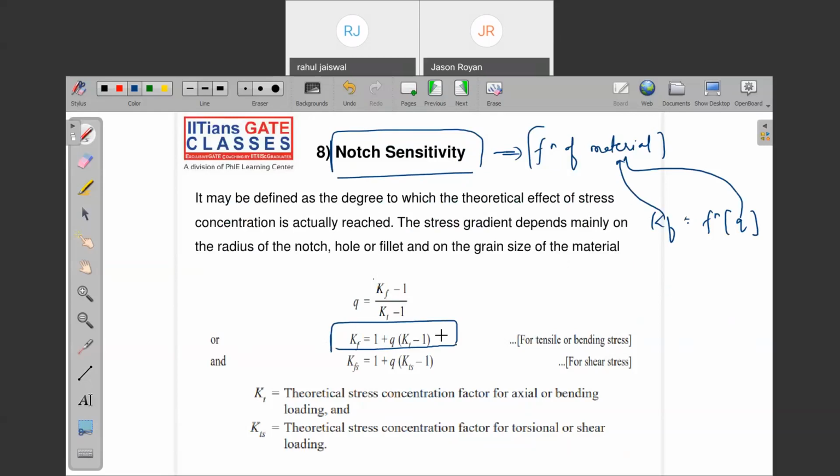For different types of material, KT will be the same, unless the condition is mentioned, the size of the discontinuity and the load applied being the same for all the materials, right? Even if the material is different, KT will be the same, but KF will not be the same. Is it clear? Okay, so that is the concept of this.